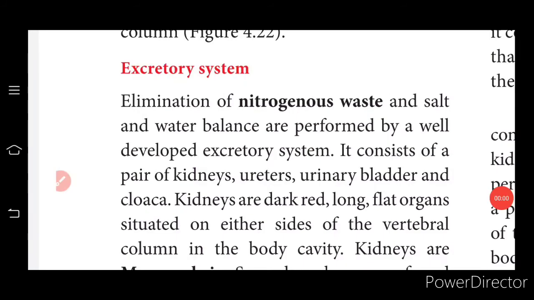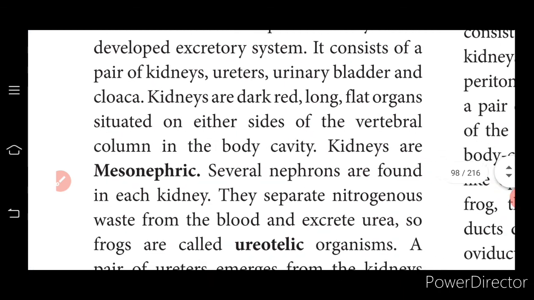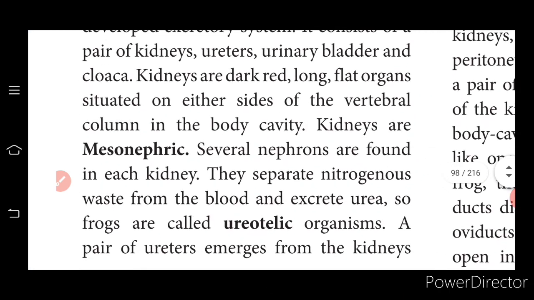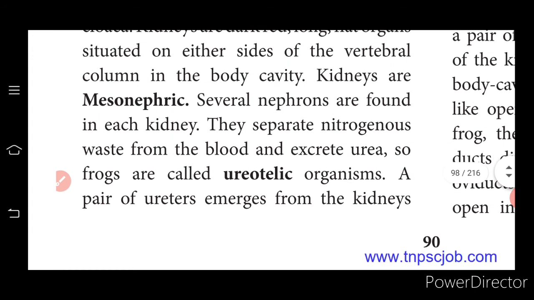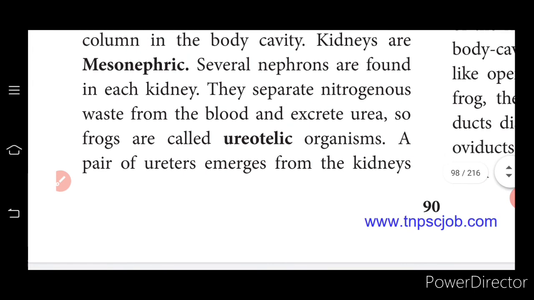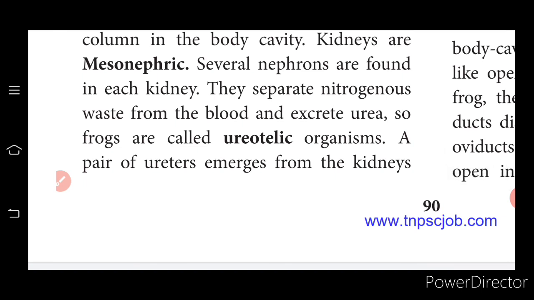Okay. Excretory system of a frog. Elimination of nitrogenous waste and salt and water balance are performed by a well developed excretory system. It consists of a pair of kidneys, ureters, urinary bladder and cloaca. Kidneys are dark red in color, long, flat organs. They are situated on both sides of the vertebral column. Okay. The kidneys are mesonephric type.